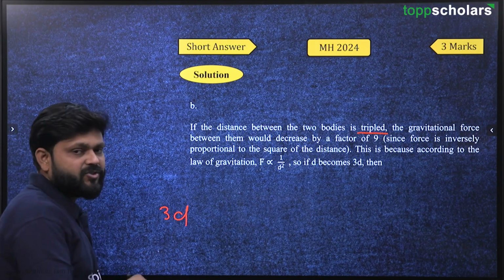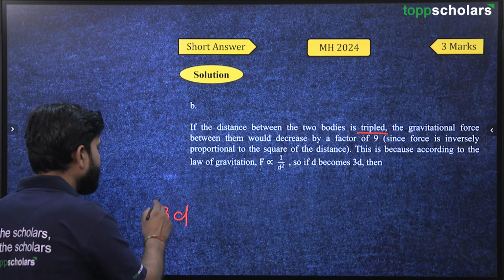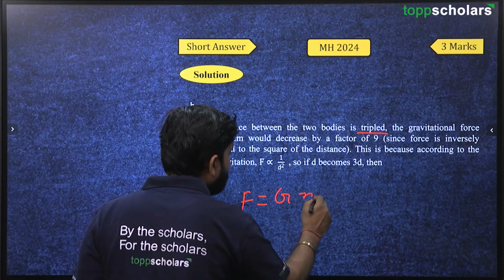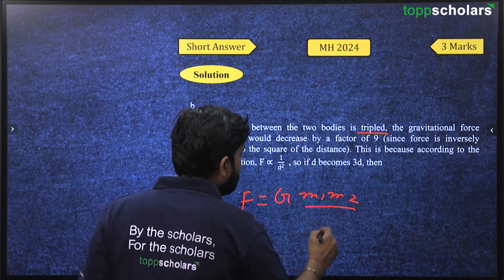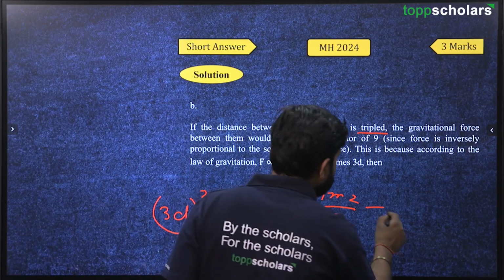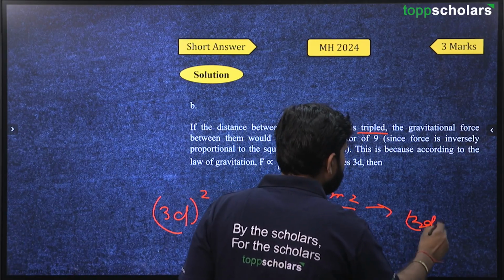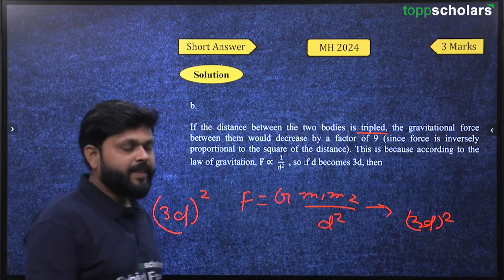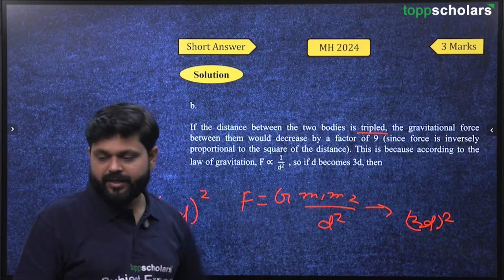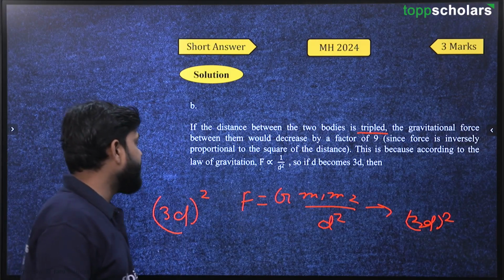F equals G m1 m2 upon d square, and in the second case d will be 3d. The square of 3d will be 9d square, so the square of 3 is 9. So it will be a factor of 9.